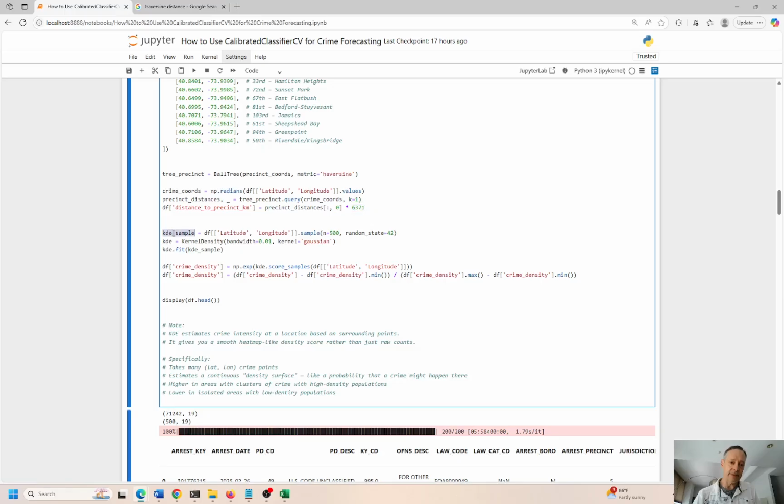And one other thing that makes this kind of slow is that we're using KDE. So this is kernel density estimate. We are using this technique basically to help us to understand crime intensity at a location based on surrounding points. So a naive way to set this up is just to take the crime counts.